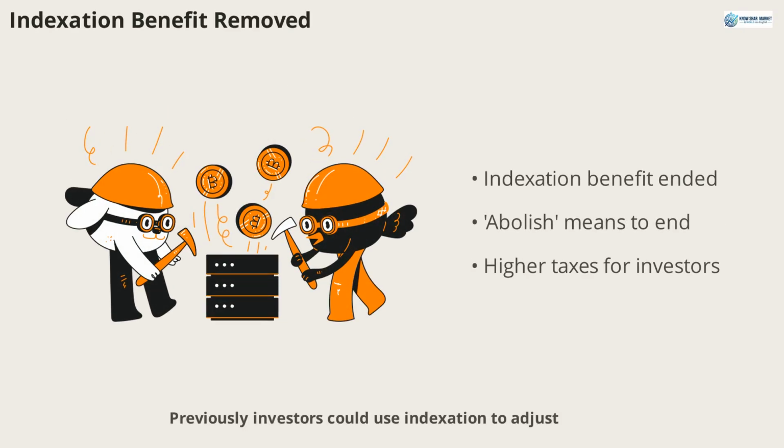Previously, investors could use indexation to adjust the cost of their investments for inflation, reducing their tax liability. This benefit has now been abolished. The verb abolish means to formally put an end to a law, system, or practice. For example, indexation benefit was abolished in the new regime. This is a key term for discussing regulatory changes.